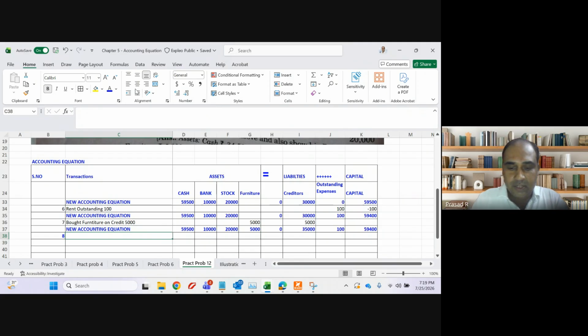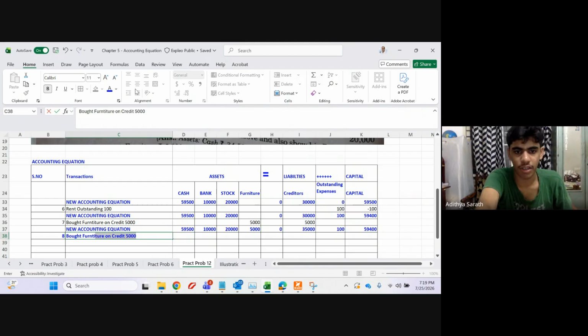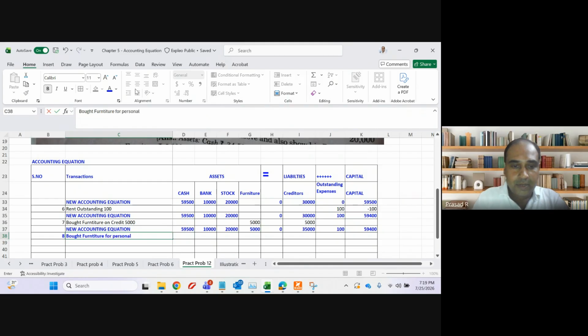Bought furniture for personal use. Personal use, guys, what does it mean? Drawings. Yes, bought furniture for personal use. How much amount, quickly, guys? 5,000, sir. So when drawings happen, my capital will reduce. And when I pay for this furniture, what will happen? My cash will also reduce. Correct? Okay, sir.